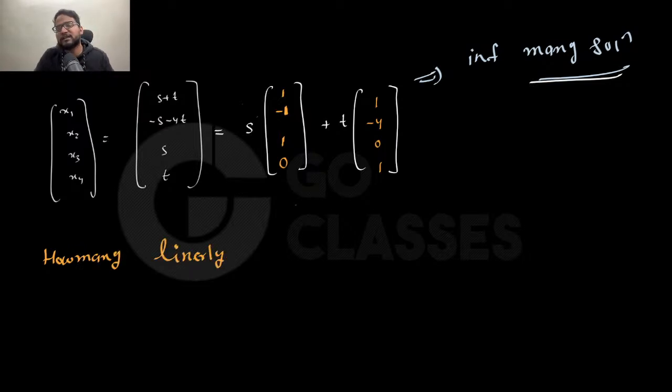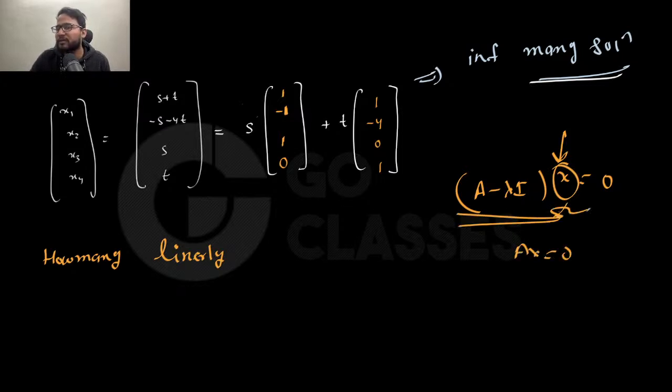Once you understand this, only then will you be able to understand the number of linearly independent eigenvectors, which I will talk about later. In eigenvectors also, exactly the same thing applies. In eigenvectors also we have to solve A minus lambda I into x equal to 0, and find this x. Then this x is just a solution of Ax equal to 0, and then a solution of A minus lambda I into x equal to 0. There, this is called an eigenvector; here we just call it a solution. That's the only difference. So once you understand this, you will understand eigenvectors also.